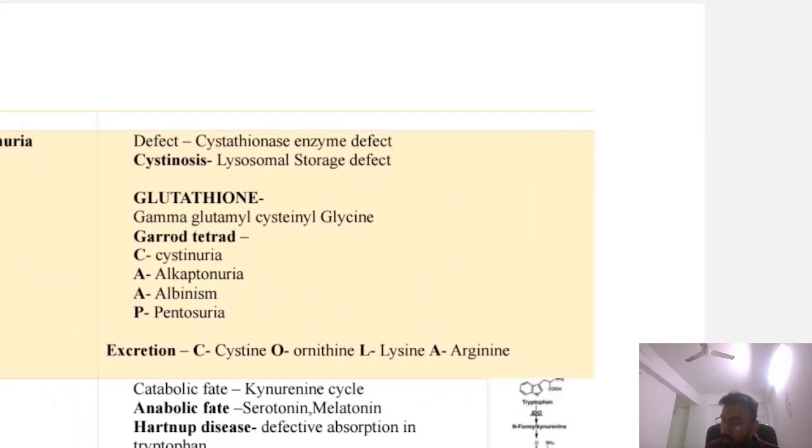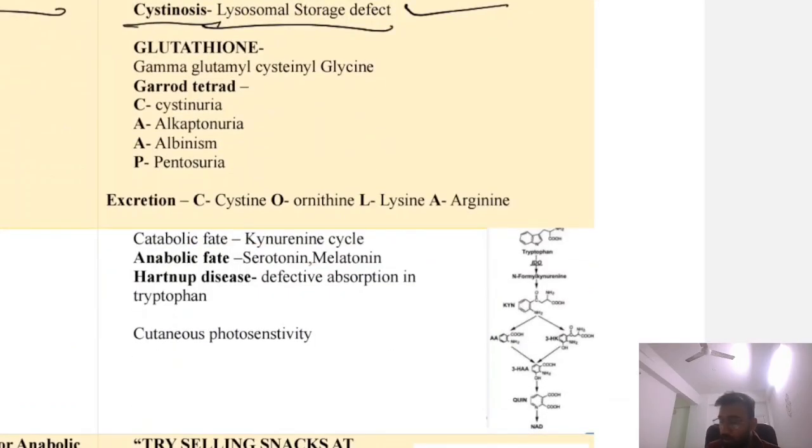Now this is cystathionuria. We have discussed that it is due to cystathionase enzyme defect. Now next is cystinosis. It is a lysosomal storage defect. I am not going into detail of all this.